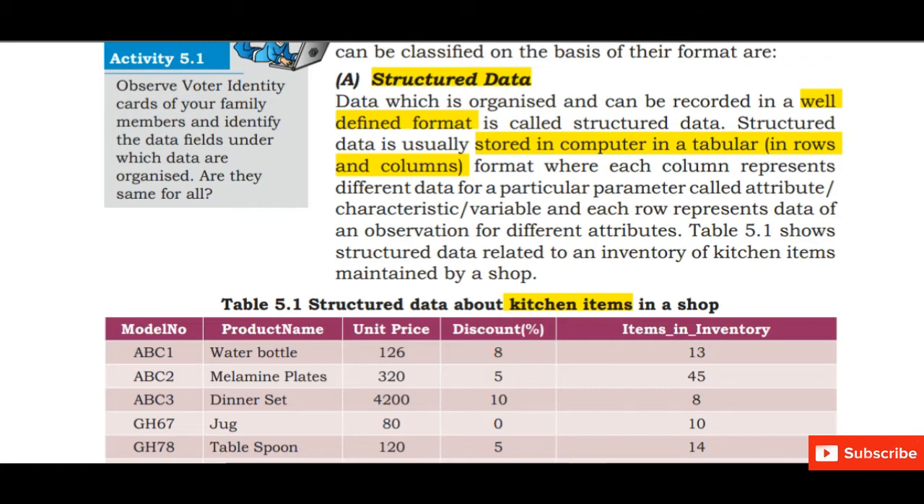Structured data is usually stored in computer in a tabular form, in the form of rows and columns. For example, kitchen items in a shop. So there are different kitchen items available and the unit price, the price of each kitchen item is given, and we can also calculate the discount. If a shopkeeper wants to sell the item, then the number of items which are available, which are in the stock,